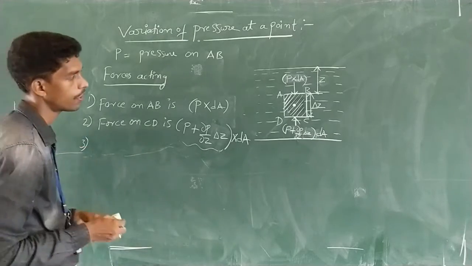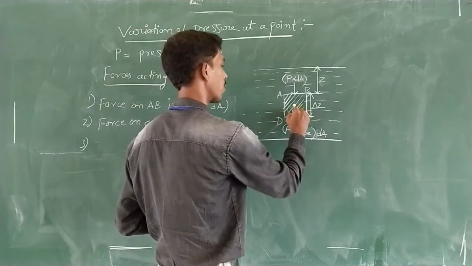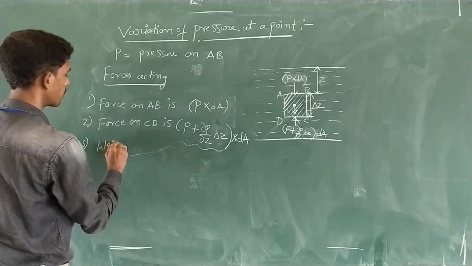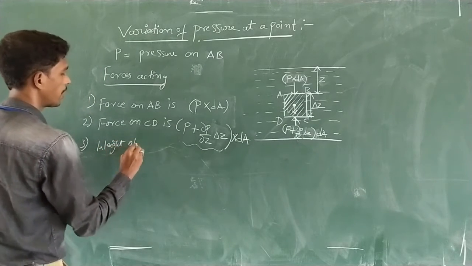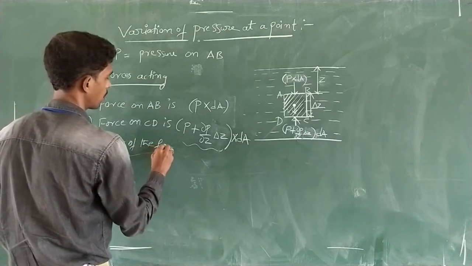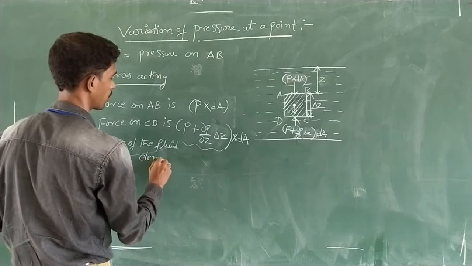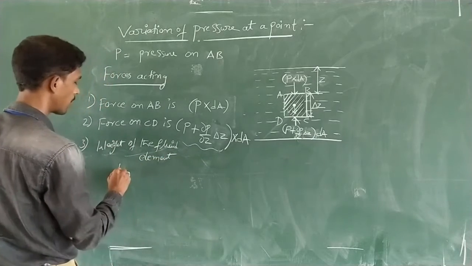What about the third one which is acting? The weight of this particular fluid element also we have to consider, as in the previous one. Weight of the fluid element, right? How to calculate the weight?